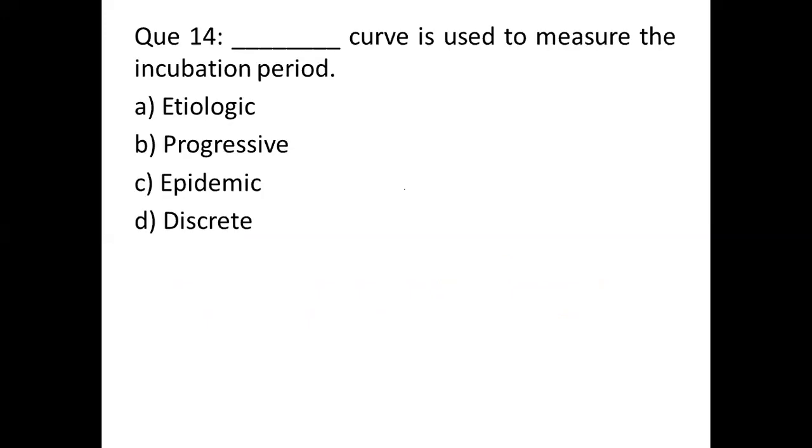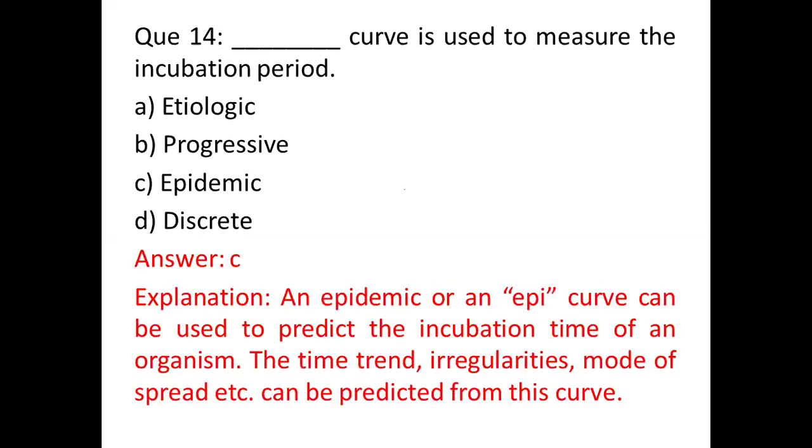Okay, question number 14. Dash curve is used to measure the incubation period. And the options are option A, etiologic, option B, progressive, option C, epidemic, and option D, discrete. And the correct answer to this question is option C, epidemic. An epidemic curve or epicurve can be used to predict the incubation time of an organism. The time trend, irregularities, mode of spread, etc. can be predicted from this curve.